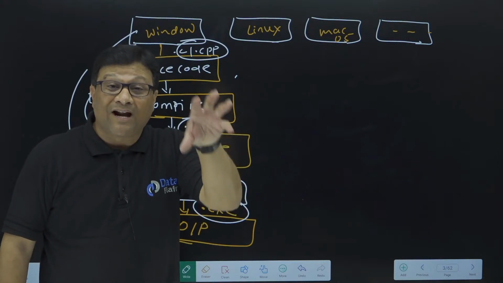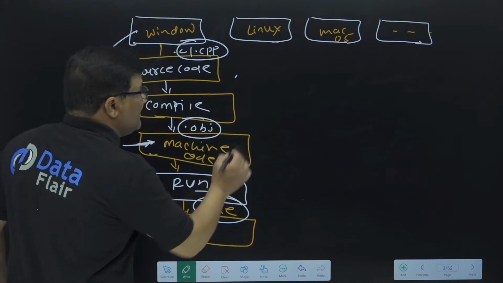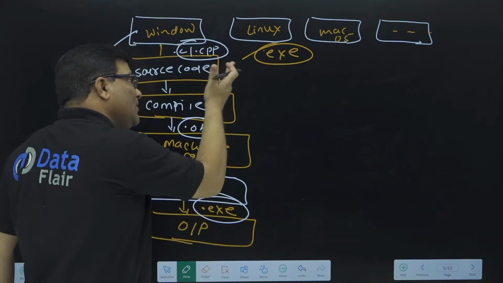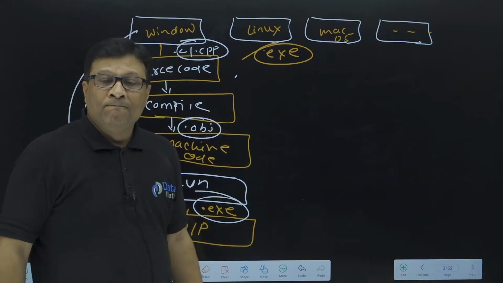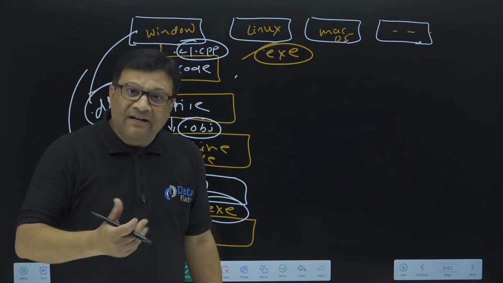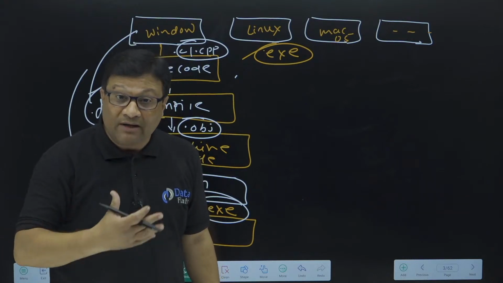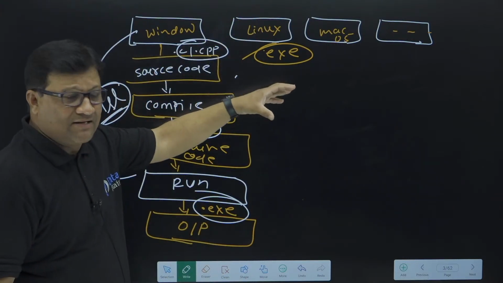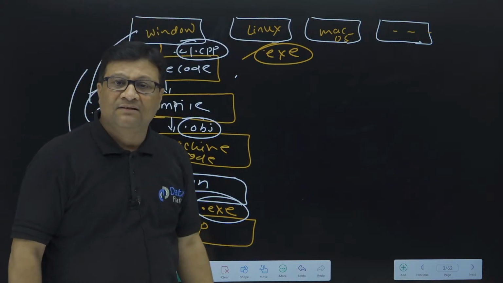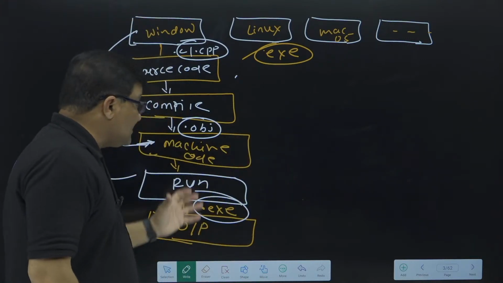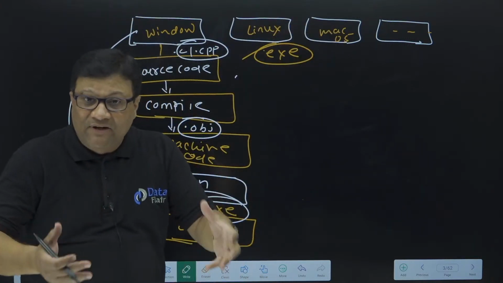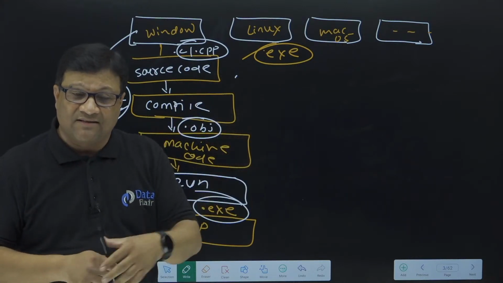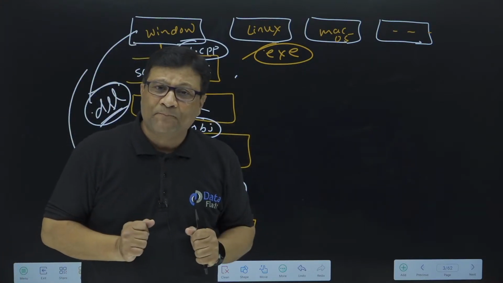So if you try to run this exe file in the Linux operating system, what do you think? Will it work? Definitely not. This exe file will not execute on Linux, because Linux does not have these DLL files. If you try to run this exe file on Mac OS, it will not be possible to execute, because the Mac operating system has a different architecture.